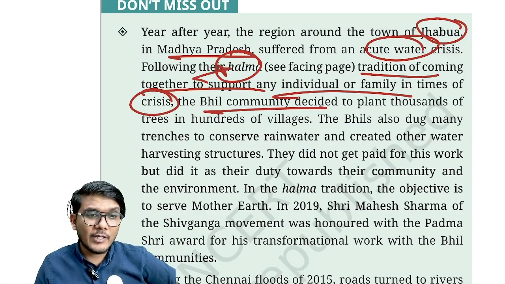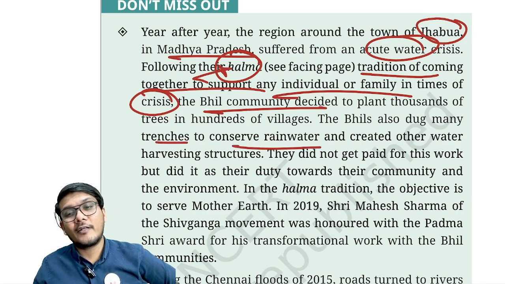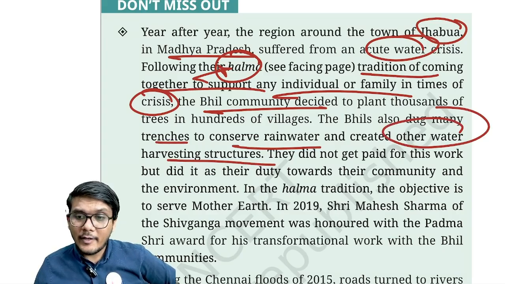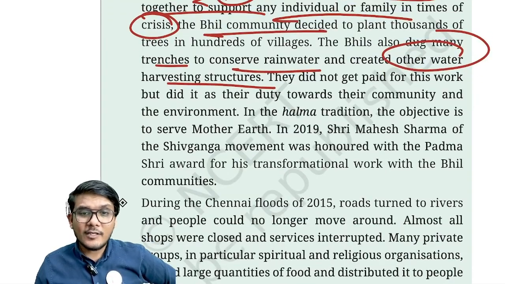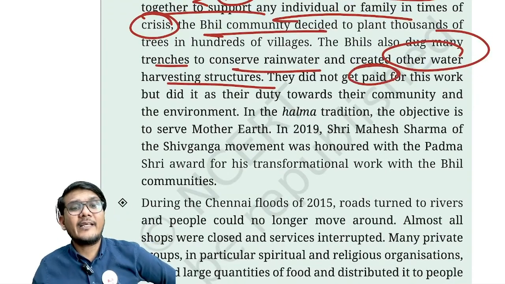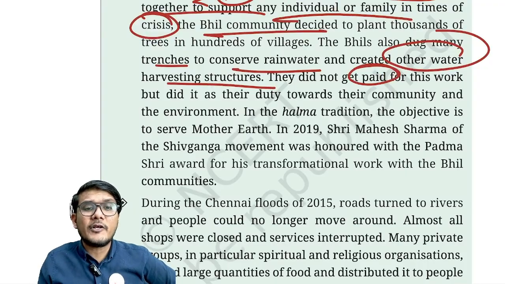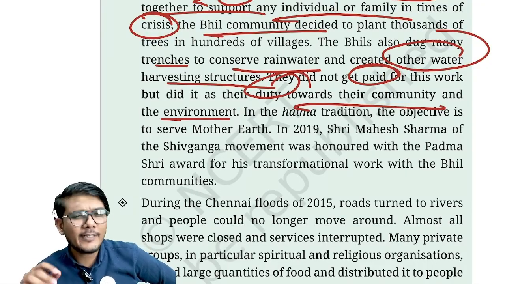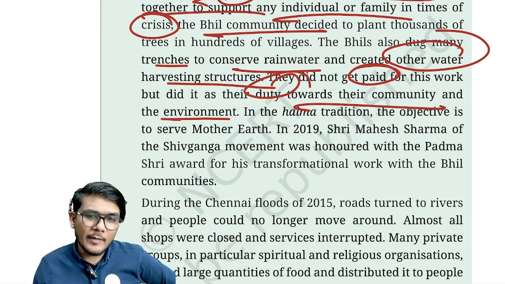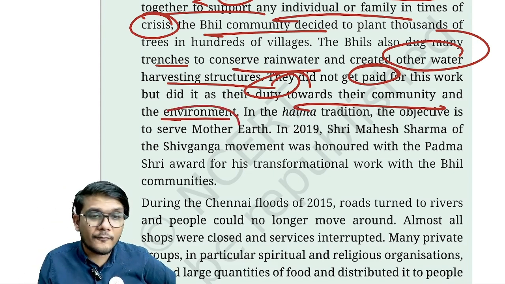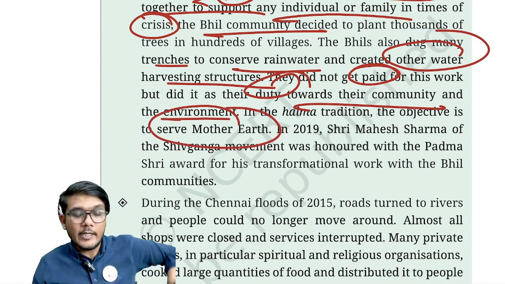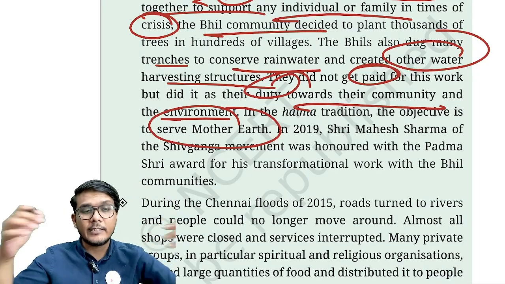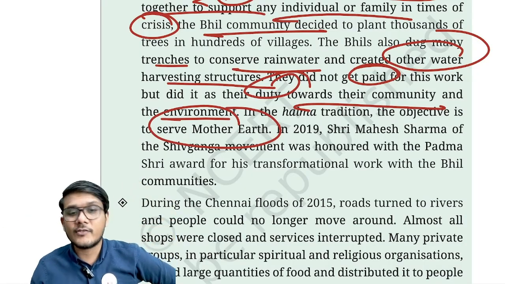The Bhil community decided to plant thousands of trees in the villages. The Bhils also dug many trenches to conserve rainwater, created other water harvesting structures, and they did not get paid for this. So they did not even do it for money. They did it as a service or a duty towards their community and the environment. What a beautiful example this is. Now in the Halma tradition, the objective is to serve Mother Earth, right? To serve our Bharat Mata, to serve Mother Nature.